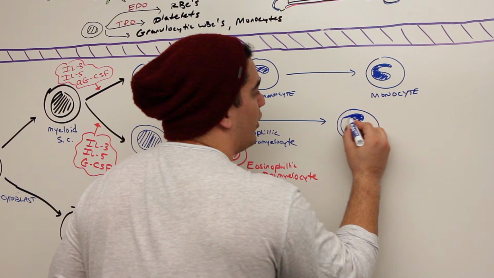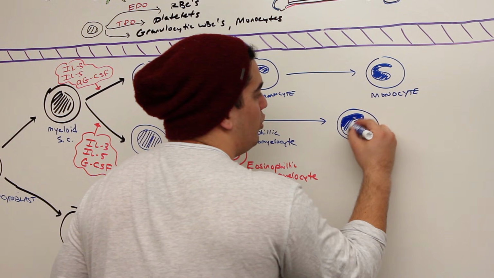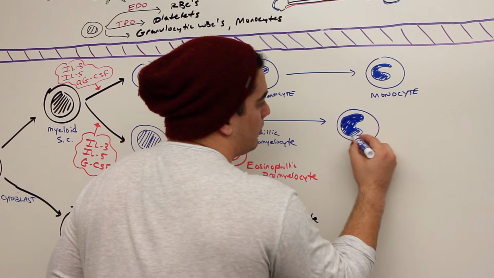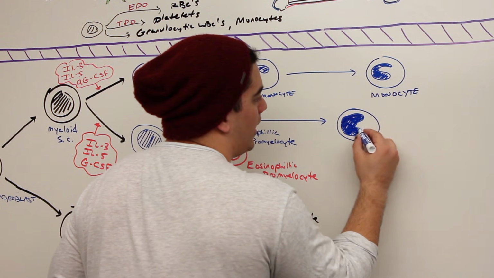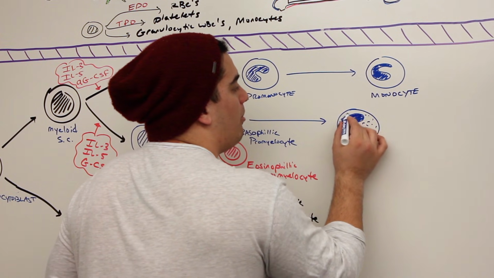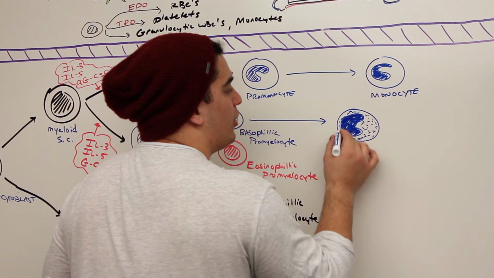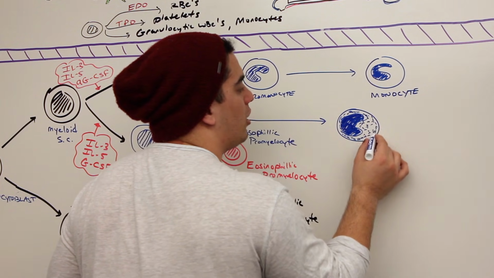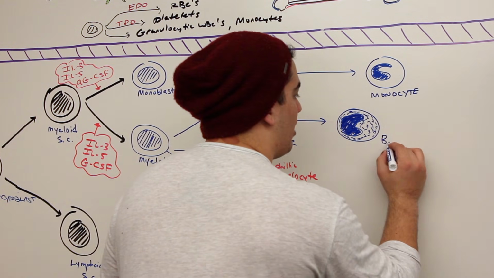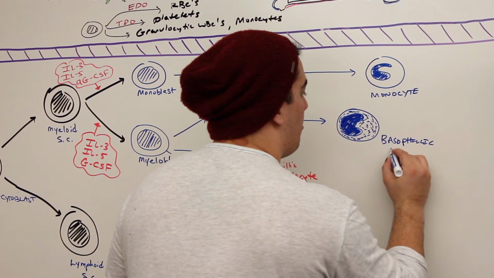It's starting to form more of a U shape at this point in time. And it might even have some blue granules present. What do I mean by blue granules? That means if you apply a stain, what color would this granule show? They would show more of a bluish color because they take up the methylene blue base. So again, this is called a basophilic myelocyte.